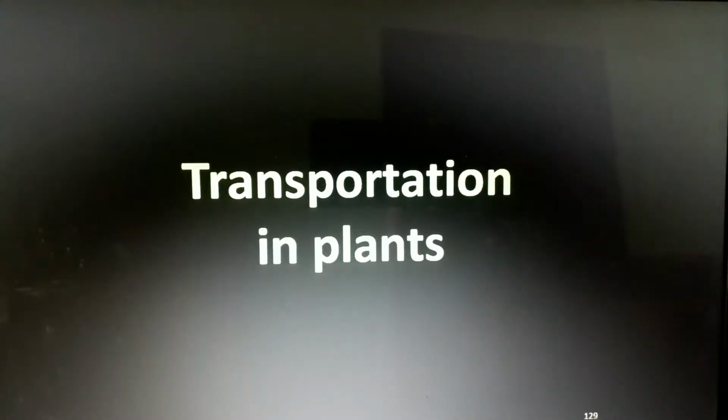Actually, the biology part is more interesting than the physics part. Anyway, after the end of this chapter, we will start with the first part of physics, a very interesting part called electricity. Whenever physics comes, the students will run away from the classes. I hope you won't do that. Okay, electricity is a big chapter. The maximum marks for 10th standard science will come from that particular chapter called electricity. Okay, so that we will study next week.